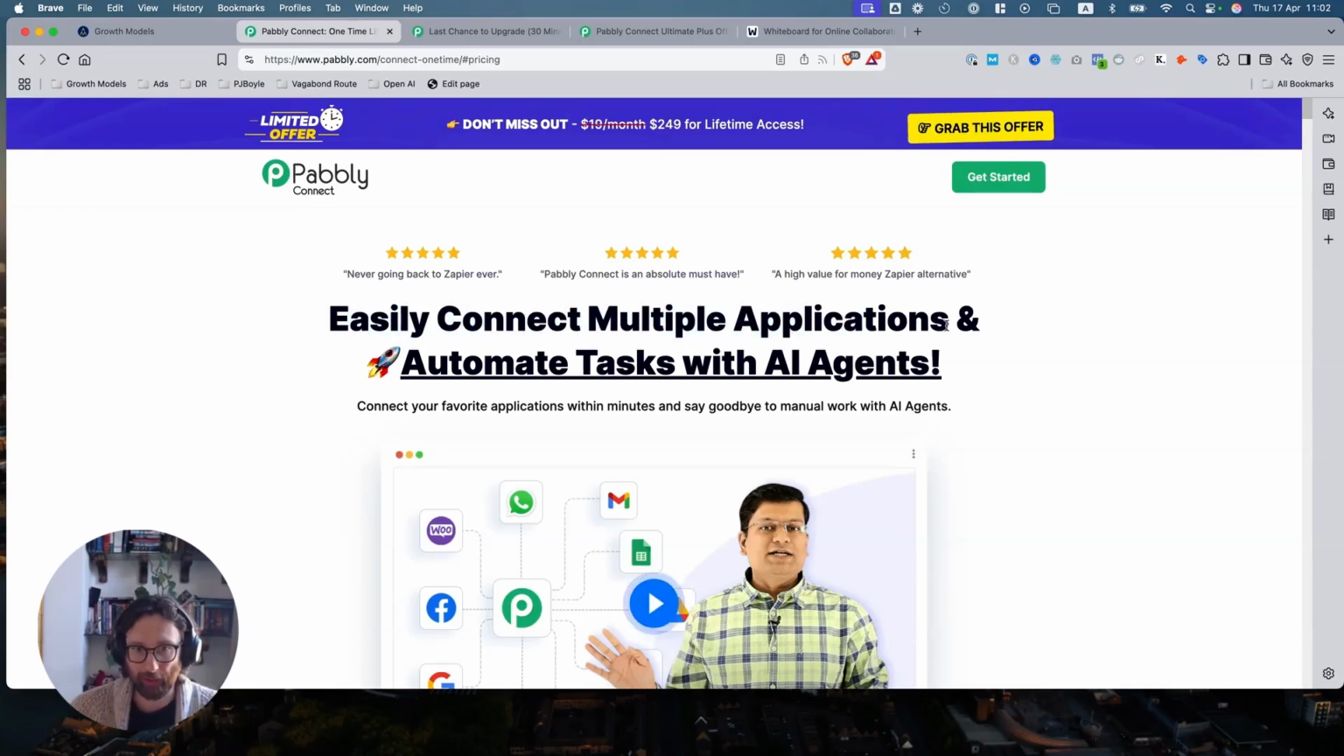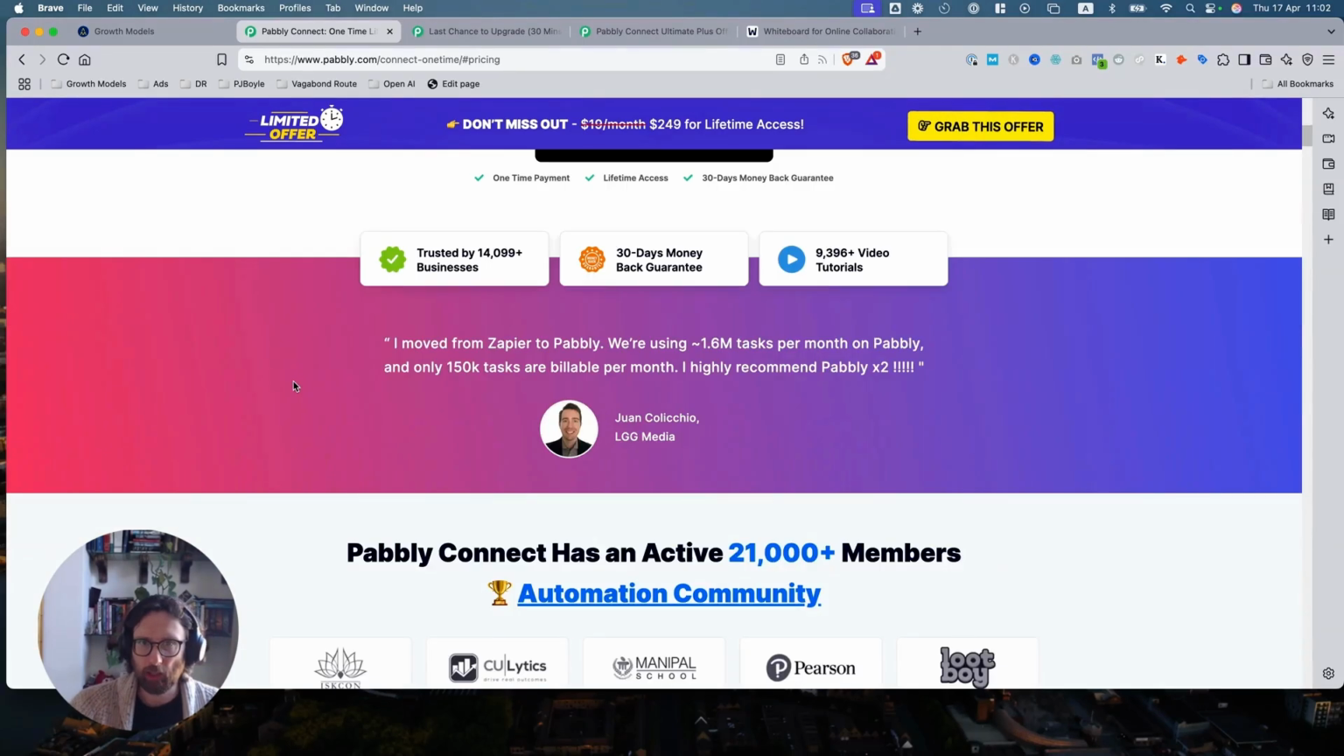It's a tool to connect multiple applications. How's it going to help me automate tasks? Why should I care? Cheaper than Zapier. It's got everything that I need up there. To me, as a Zapier user, I'm hooked. It's calling out to me. It's great.